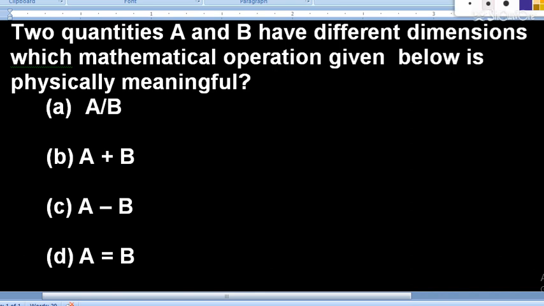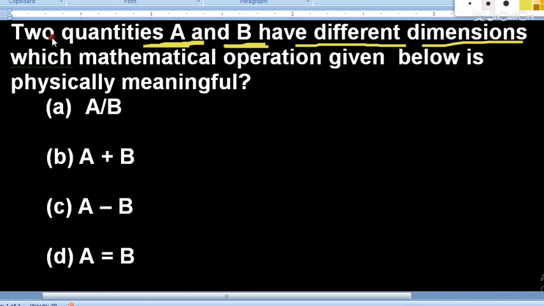So the examiner is saying here, there are two physical quantities A and B. I am taking the example of only two physical quantities in the starting, but after 2 to 3 questions, we will move to 3 or 4 physical quantities. But in the starting I am taking the example of two physical quantities only. So there are two physical quantities A and B having different dimensions.